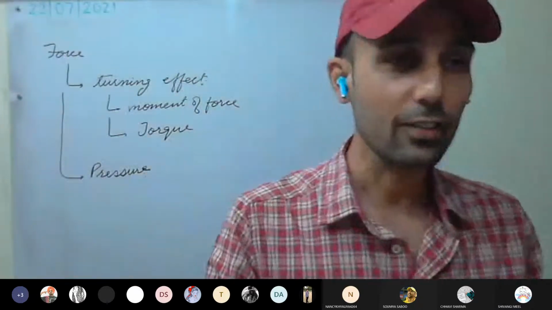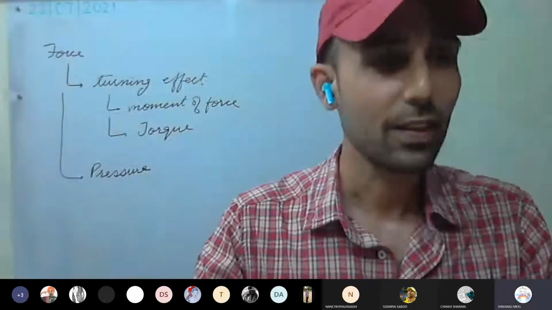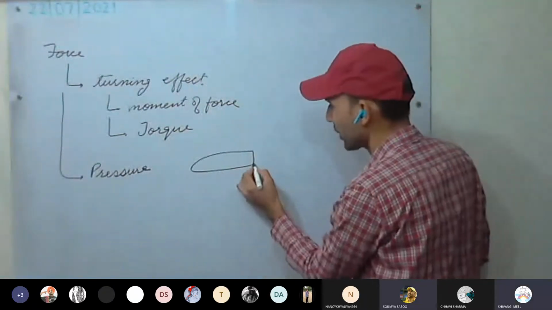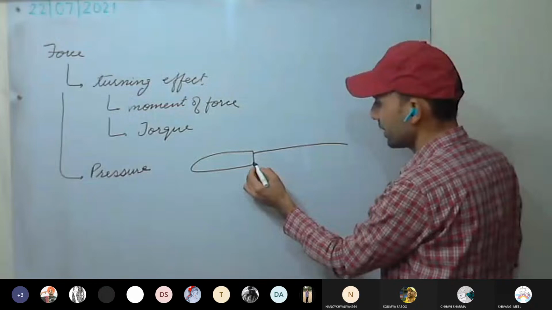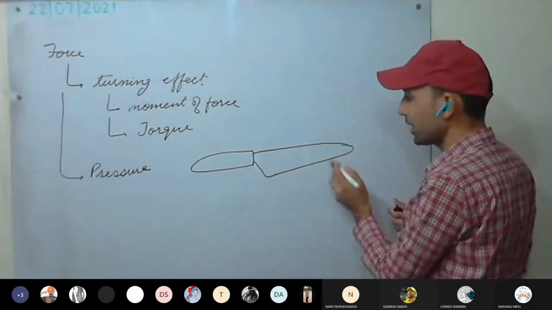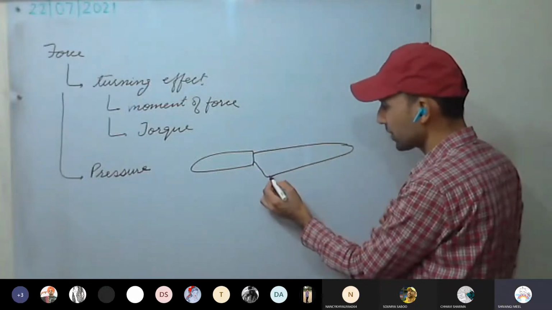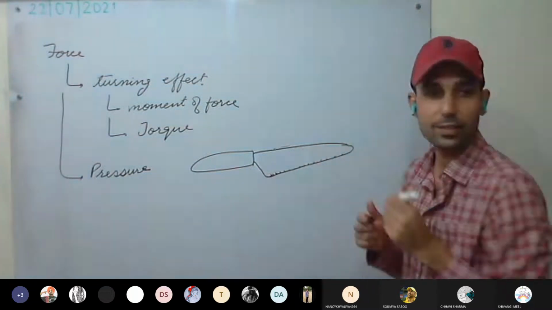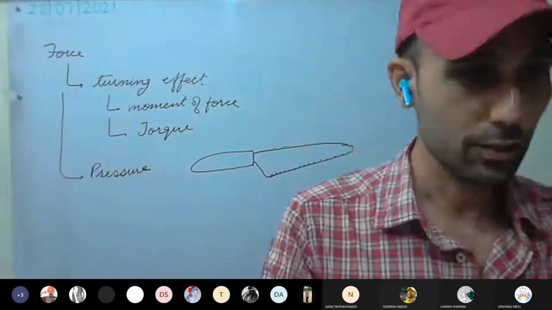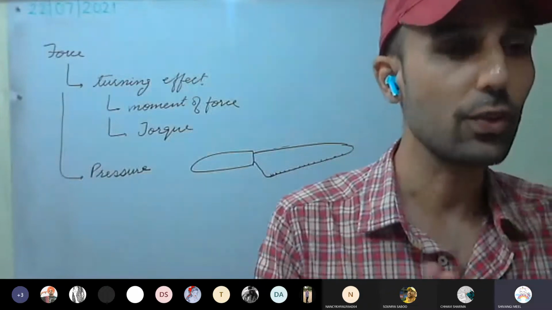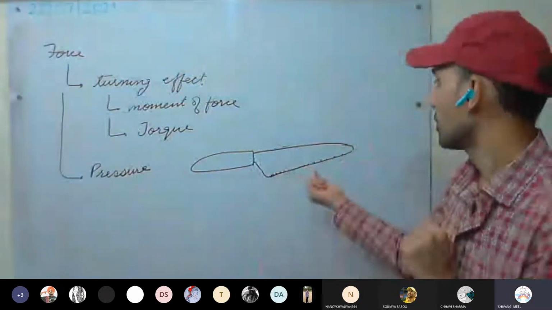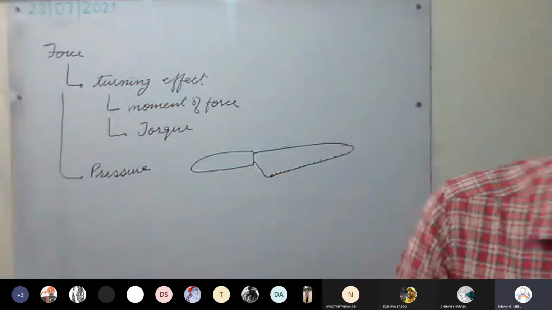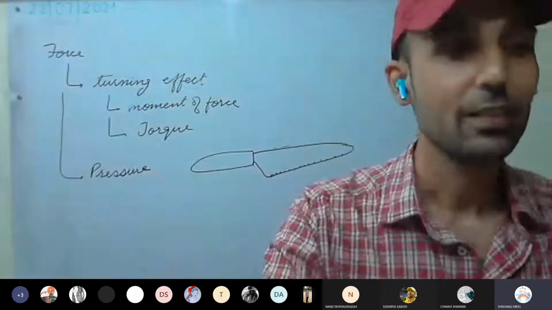You all have seen the knife. Handle of the knife, something like this, and this is the sharp edge. One edge is sharp, the other is blunt. You have seen it? So which edge do you use to cut a fruit or anything you want to cut? Sharp edge. Why don't you use the blunt edge? Because pressure is inversely proportional to surface area.